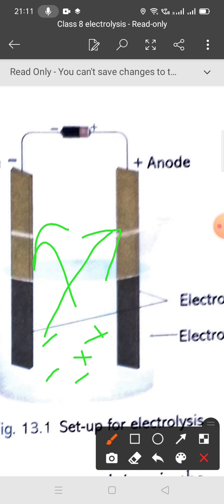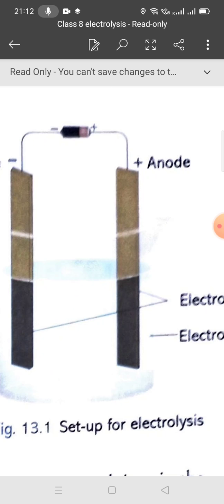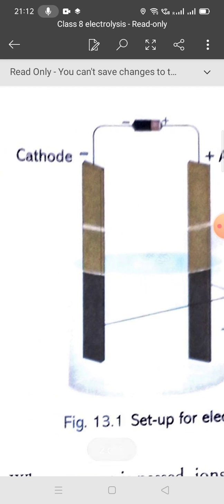If you want the electrolysis of a metal salt, so the metal salt will be electrolysed. Copper has the positive charge, and sulfate ions you can say are negative. So the negative charges will go towards the anode, and the copper will go towards the cathode side. So they move to opposite sides.